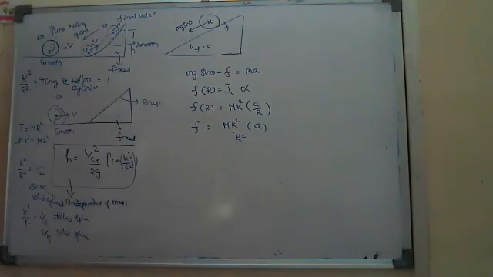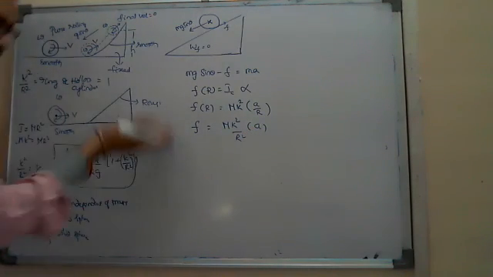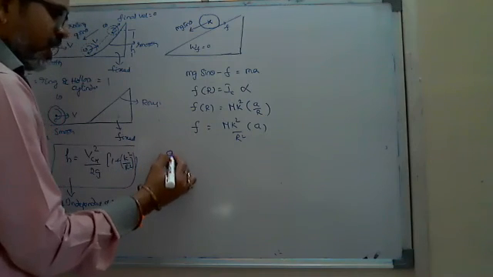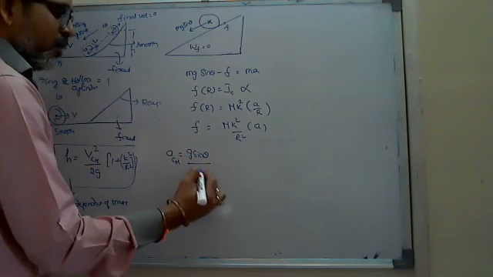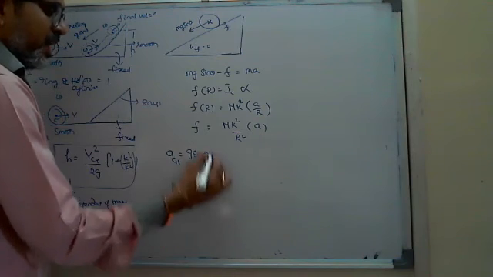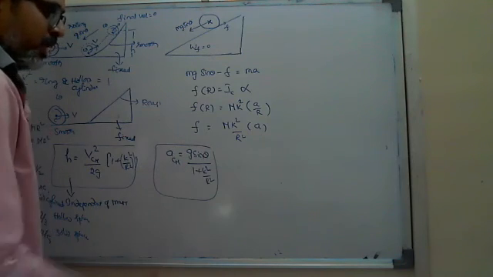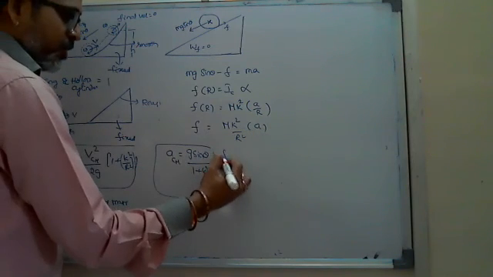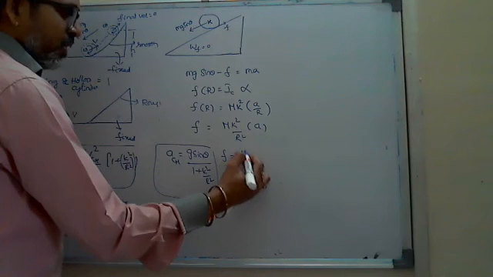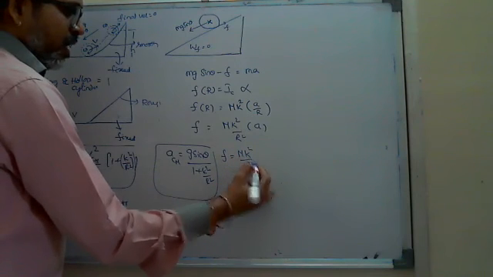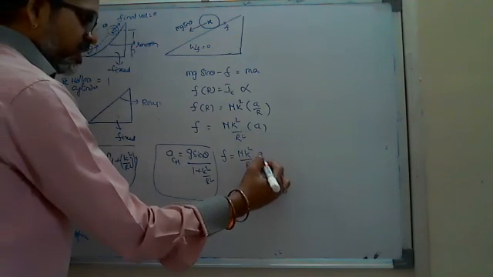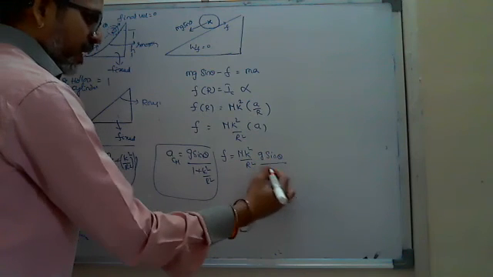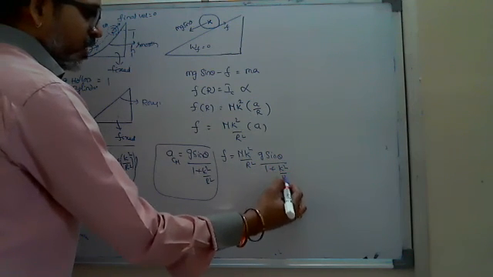This a, no need to derive again; you previously had it in the earlier part, and you know a_CM on the inclined surface is g sin theta by 1 plus K square by R square, already derived. If you substitute that a_CM there, F equals mk square by R square into a, where a is g sin theta by 1 plus K square by R square.